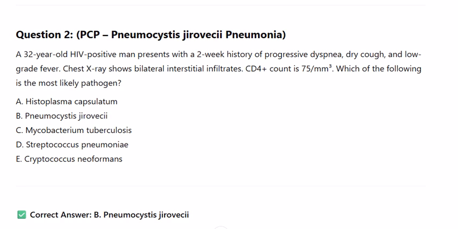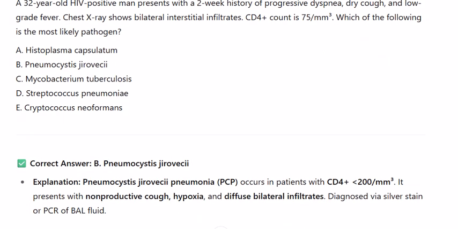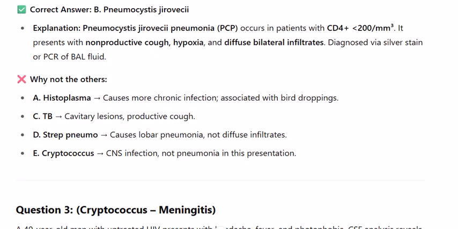E. Cryptococcus neoformans. Correct answer, B. Pneumocystis jirovecii. Explanation: Pneumocystis jirovecii pneumonia, PCP, occurs in patients with CD4+ under 200 per microliter. It presents with non-productive cough, hypoxia, and diffuse bilateral infiltrates, diagnosed via silver stain or PCR of BAL fluid.